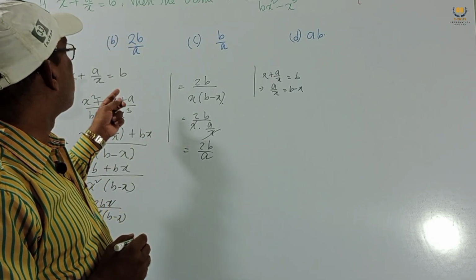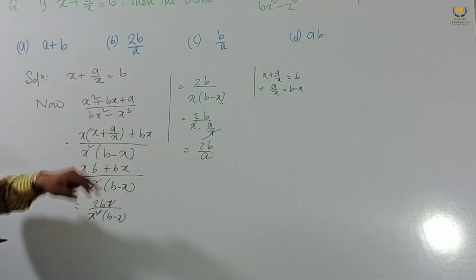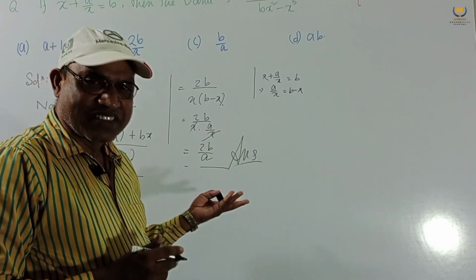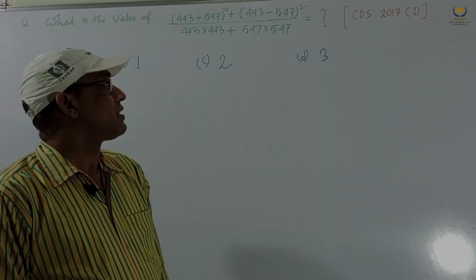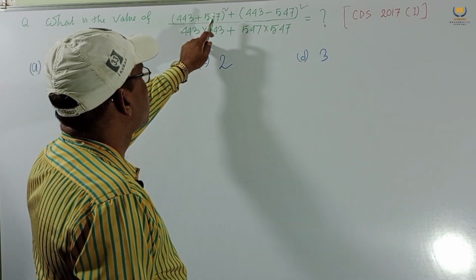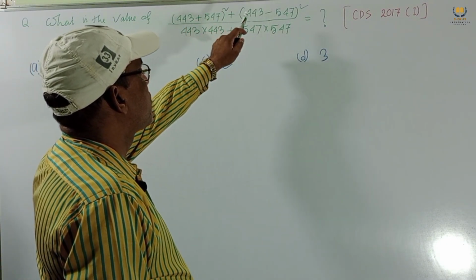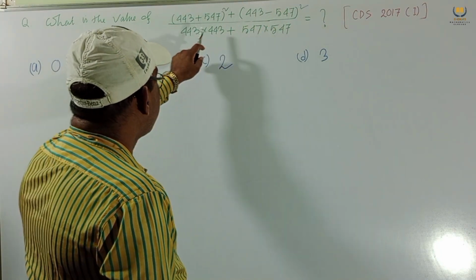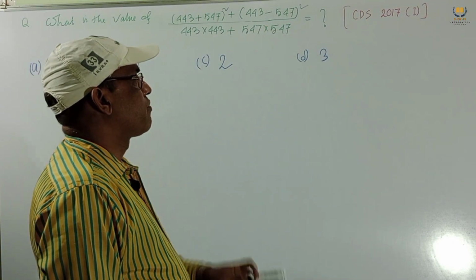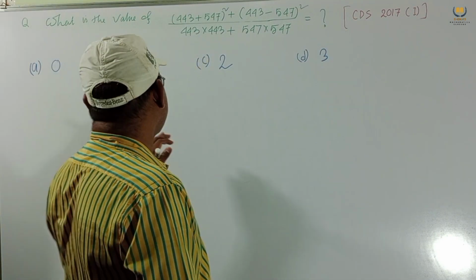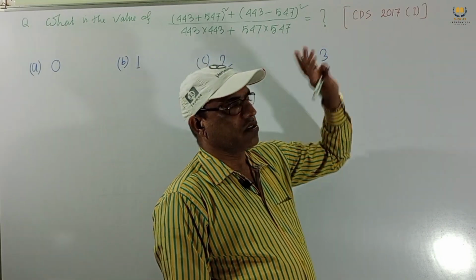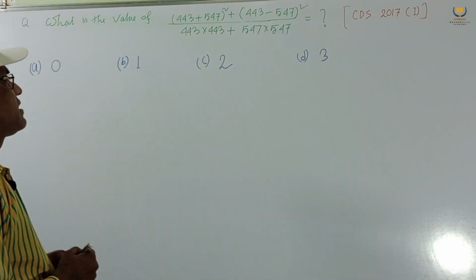Very nice solution. Option B, 2b by a, this is the answer. So dear students, clear this solution? Very nice solution. Consider this problem. What is the value of 443 plus 547 whole square, 443 minus 547 whole square, divided by 443 into 443 plus 547 into 547? This equals what? The options given 0, 1, 2, 3. And it was set in CDS 2017.